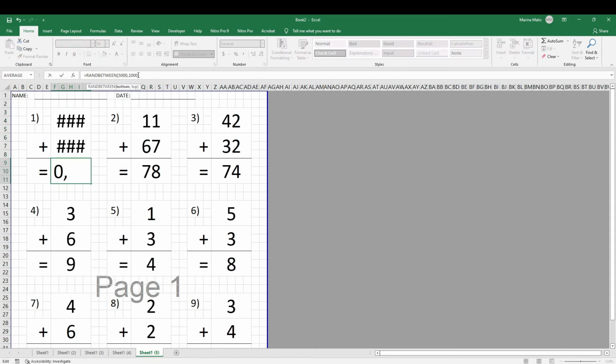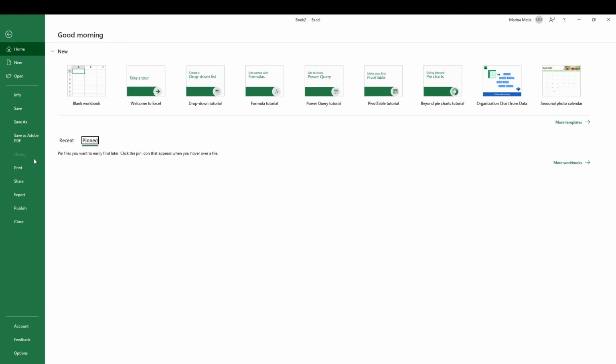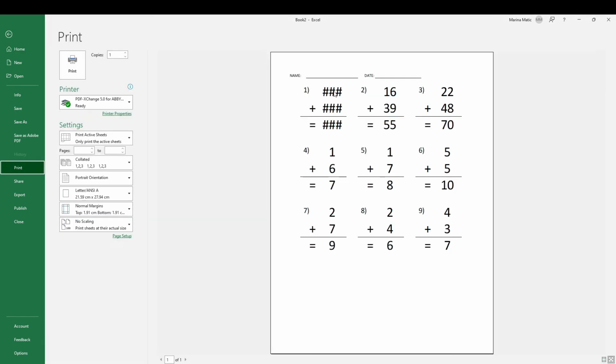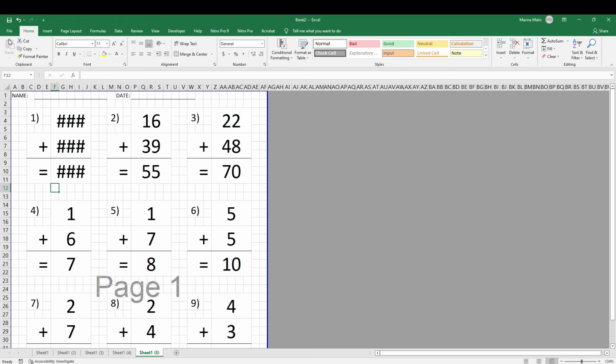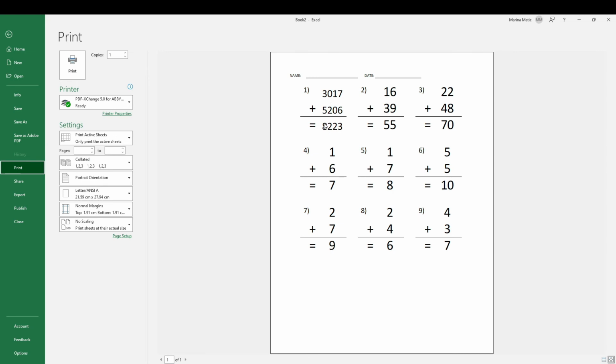And this is due to the font. Now our font is too large for this. If you get these hashtags, do not change the font immediately. Check it, is it actually too big? Because just because you cannot see it here, that doesn't mean it's not going to show in print. So go to the print preview, and you see here it is a hashtag. If it's a hashtag in print preview, that means you need to reduce the font. If it's not a hashtag in print preview, that means you can keep the font as is. So let's reduce the font a little and go back to print preview, and now it is working.